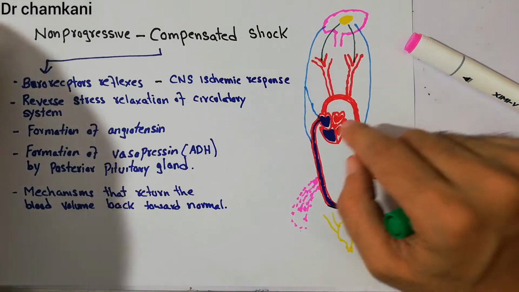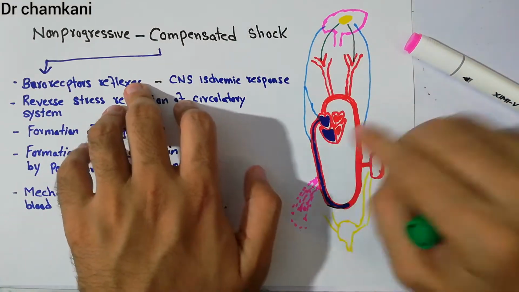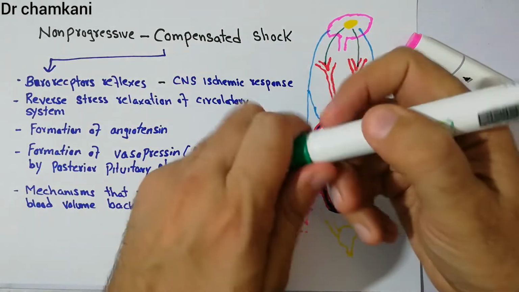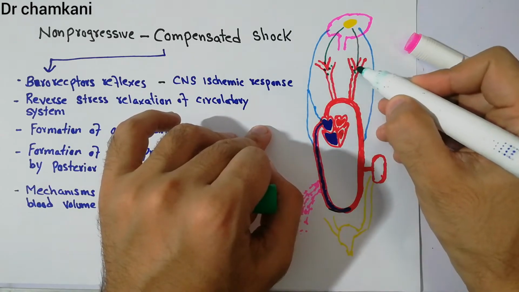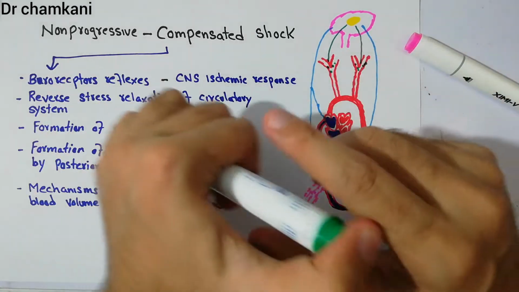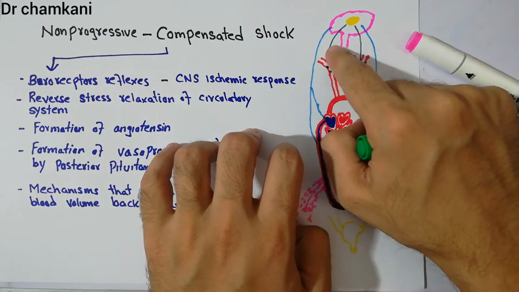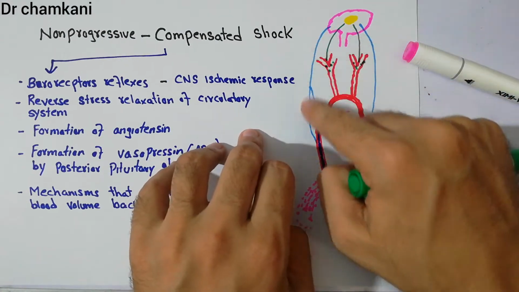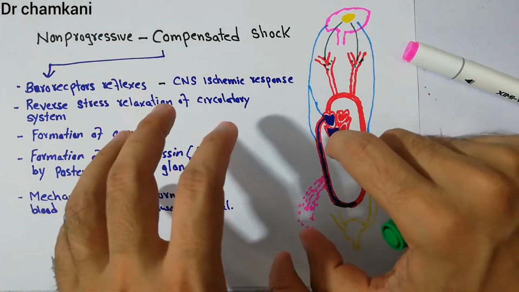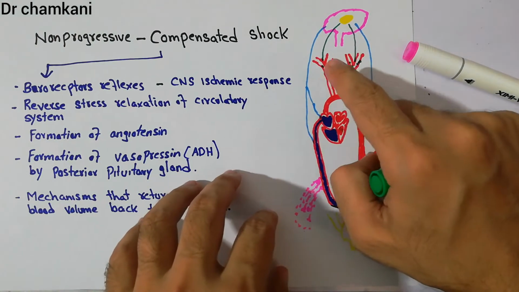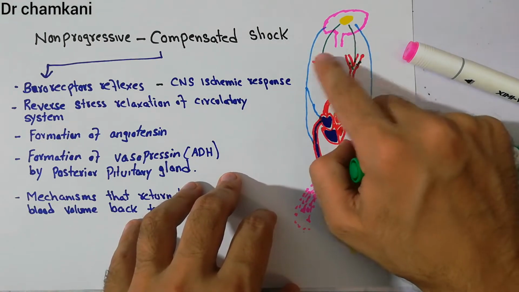it to become progressive. So, the first and most important mechanism is the baroreceptor reflexes. Baroreceptors are present in the bifurcation of the carotid arteries. These receptors detect a decrease in the arterial pressure, and they send signals to the brain, and the brain in turn sends signals to the different blood vessels and the heart. Whenever there is a decrease or increase in arterial pressure, that change is detected first of all by the baroreceptors, which are most commonly present at the bifurcation of the carotid arteries.